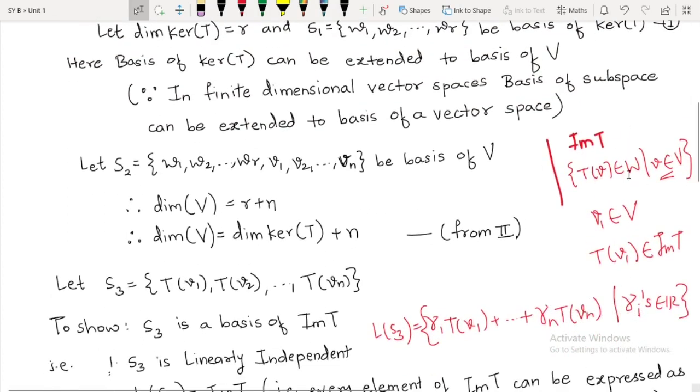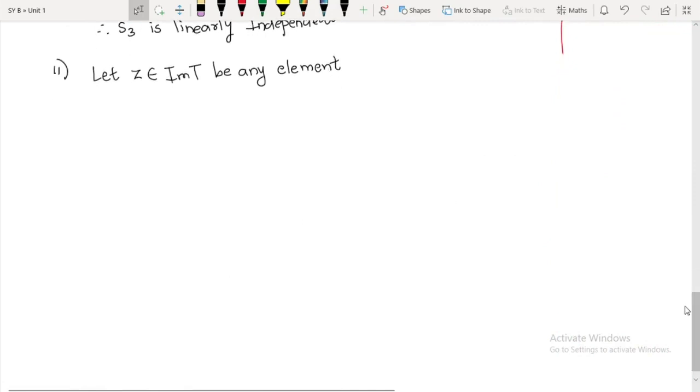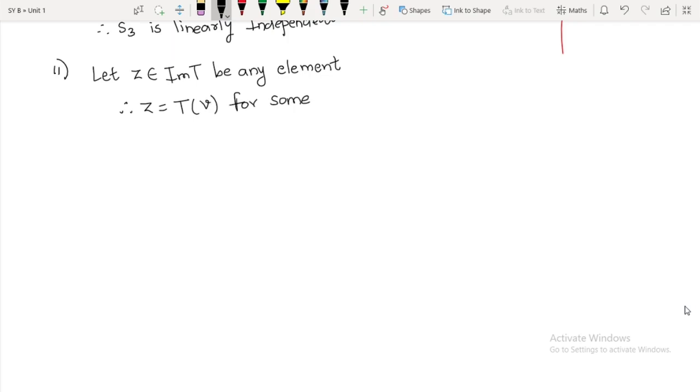Elements of the image of T look like T of some element of V. Therefore this Z can be written as T of V, for some V belonging to V.